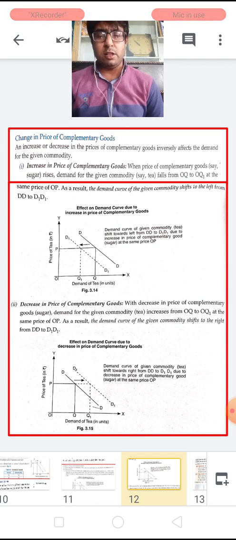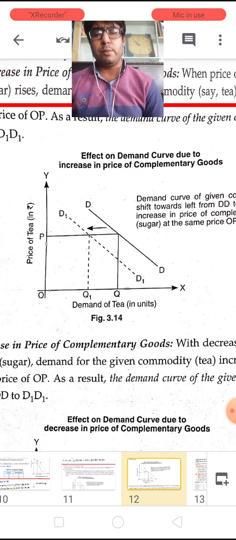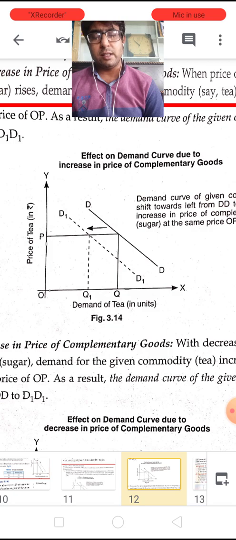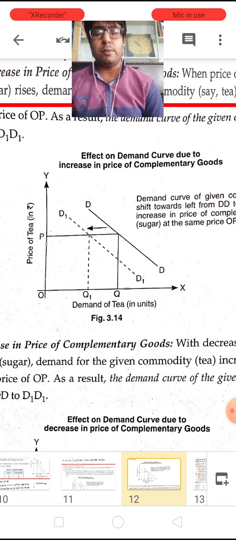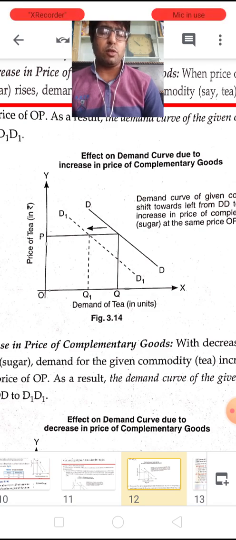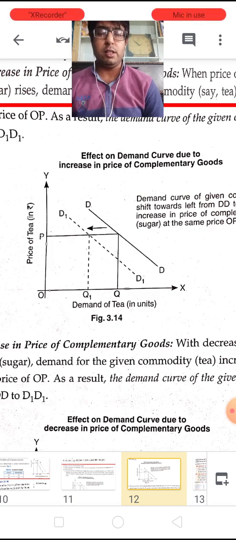Now see children, the demand of tea is plotted on the x-axis, whereas the price of tea is plotted on the y-axis. The demand curve is represented by DD, which says that the price of tea is OP and the quantity demanded of the commodity is OQ. Now if the price of sugar increases, then the cost of tea also increases, and if the cost of tea increases, it becomes costlier than before, which definitely decreases the demand of the given commodity.